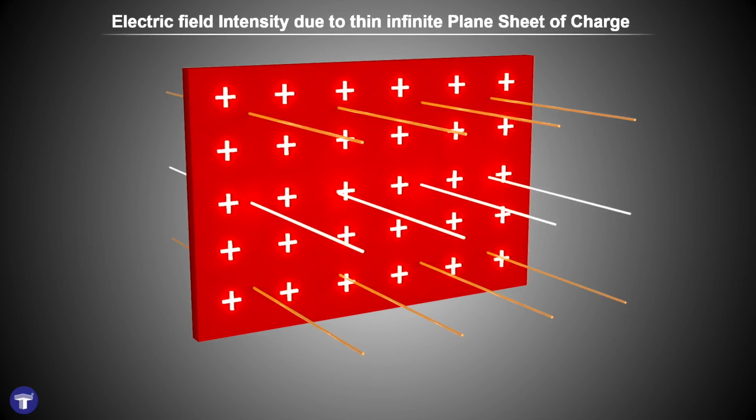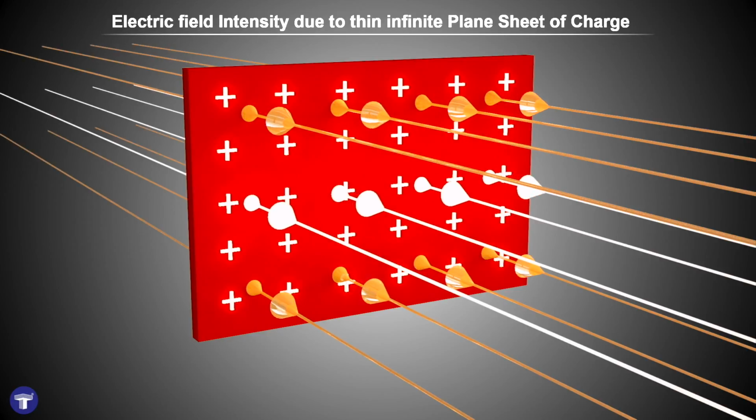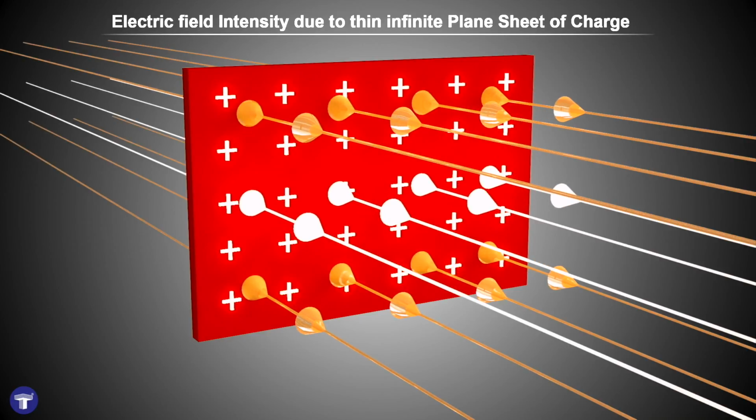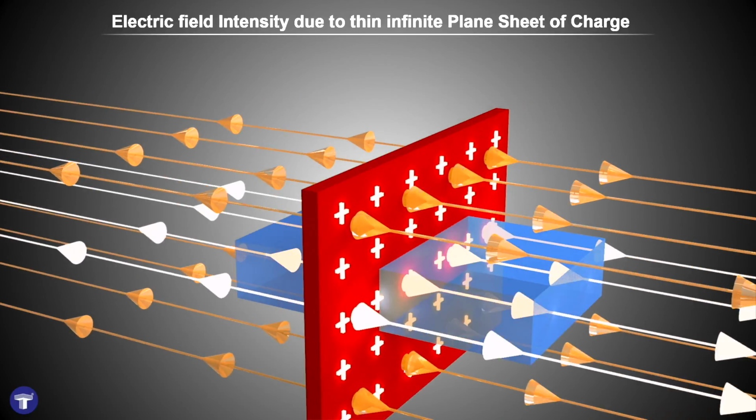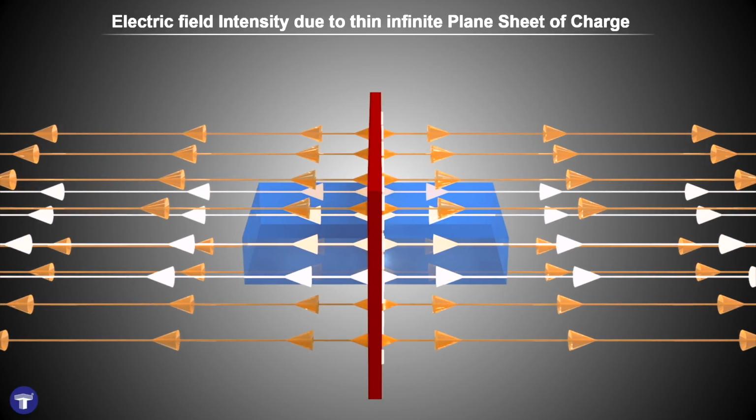As you can see, the electric field of the plane sheet is parallel to the x-axis only. It is independent of the y and z directions, and its direction at every point lies along the x-axis. In such a case, we can choose a Gaussian surface to be a rectangular parallelopiped.